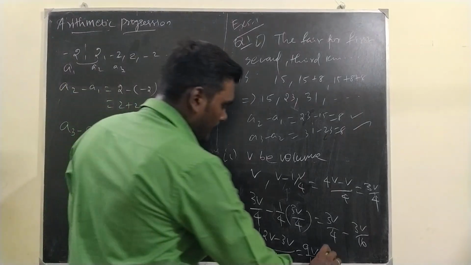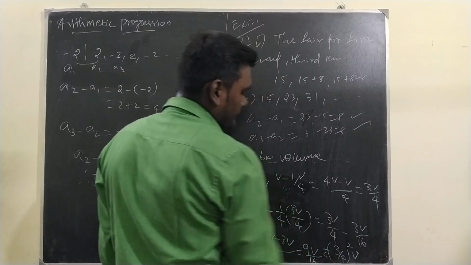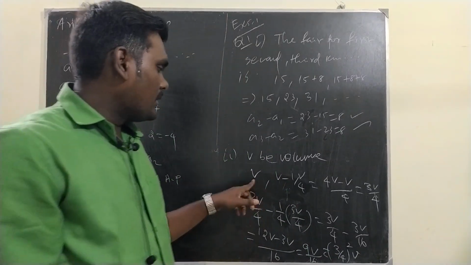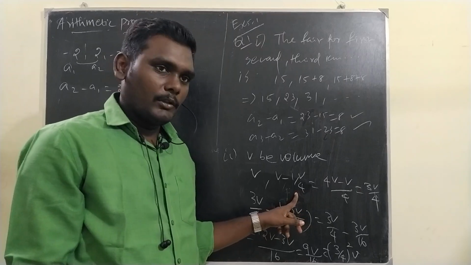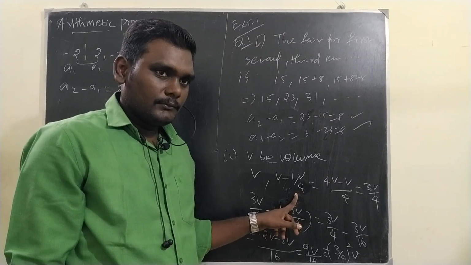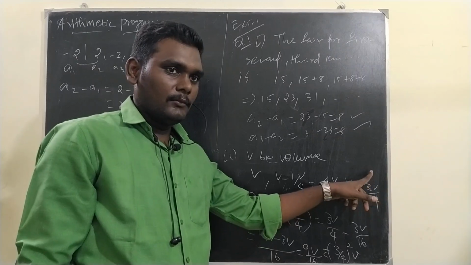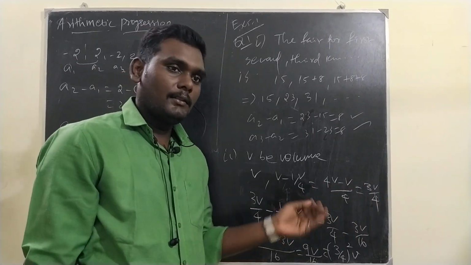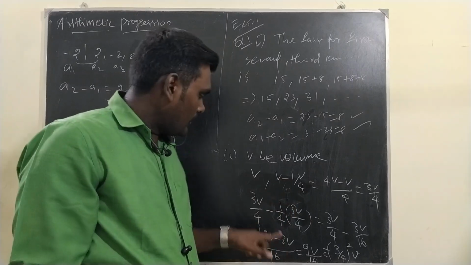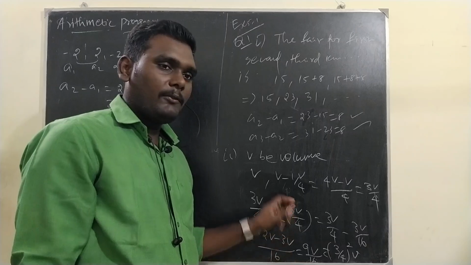That is simply 3/4 whole square V. Meaning, initially V was there. Then 1/4 of V is removed. Then this is the volume available right now. From this, 1/4 will be removed afterwards. So from this 3V by 4, 1/4 of this 3V by 4 will be removed.